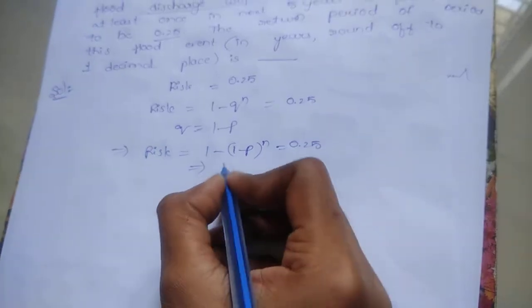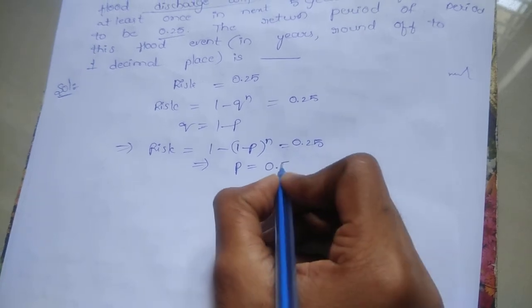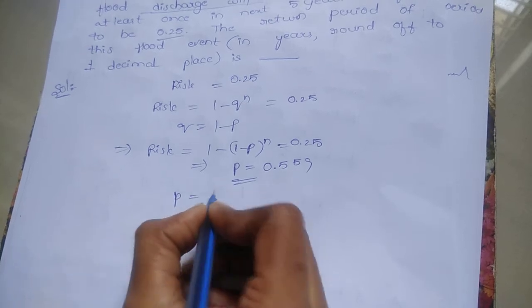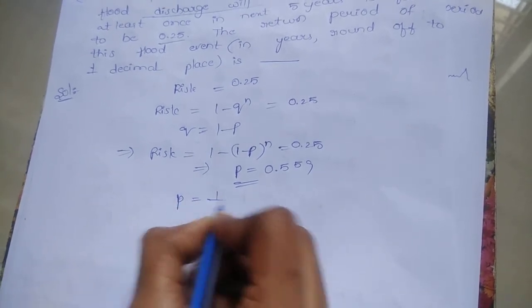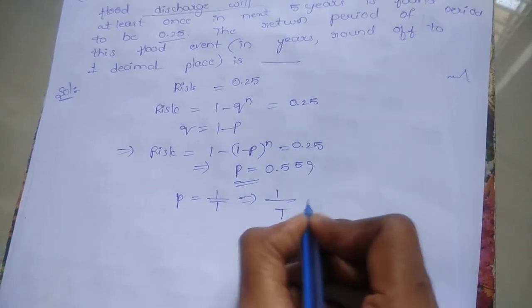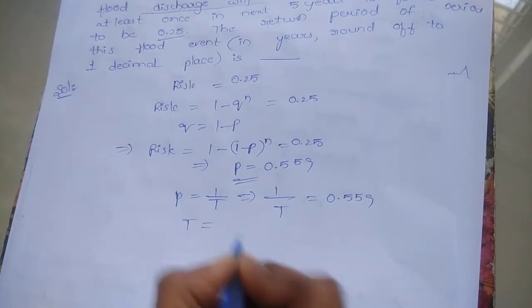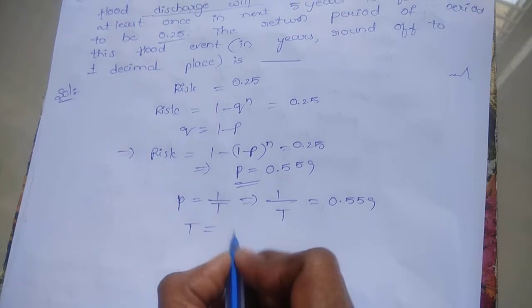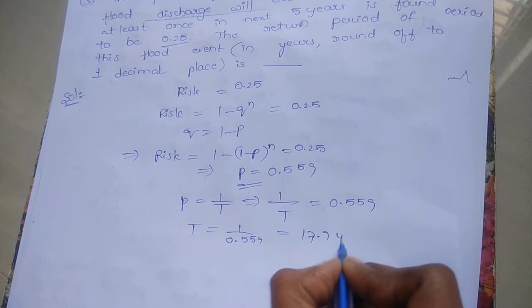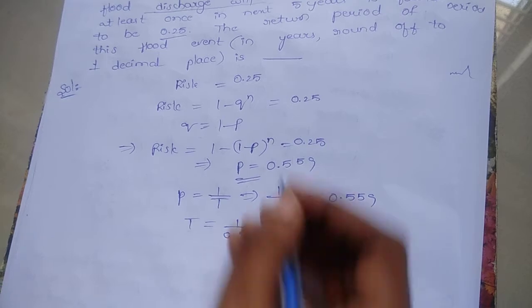After getting this risk, you know the value of probability p equals 0.559. After getting this probability, you have to find out the return period: p equals 1 by return period. So 1 by return period equals 0.559. You got return period T equals 1 by 0.559, that is 17.9 years. So return period capital T equals 17.9 years.